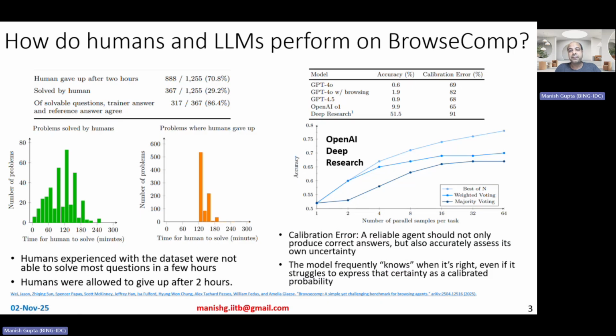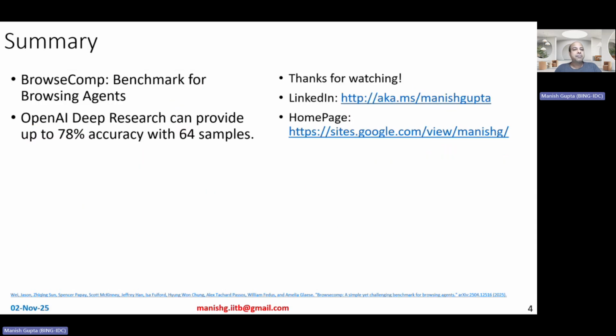Okay. So in summary, BrowseComp is a benchmark for browsing agents, and OpenAI deep research has been shown to perform the best and can obtain an accuracy of up to 78% with 64 samples. But if you just sample once, the accuracy is just about 52%.